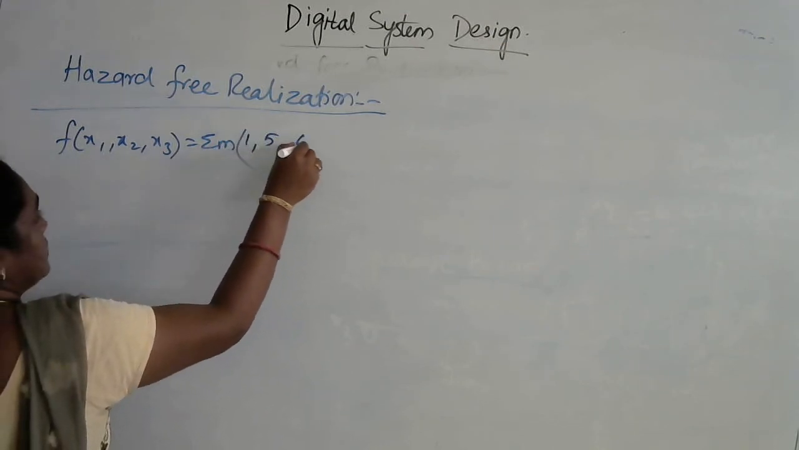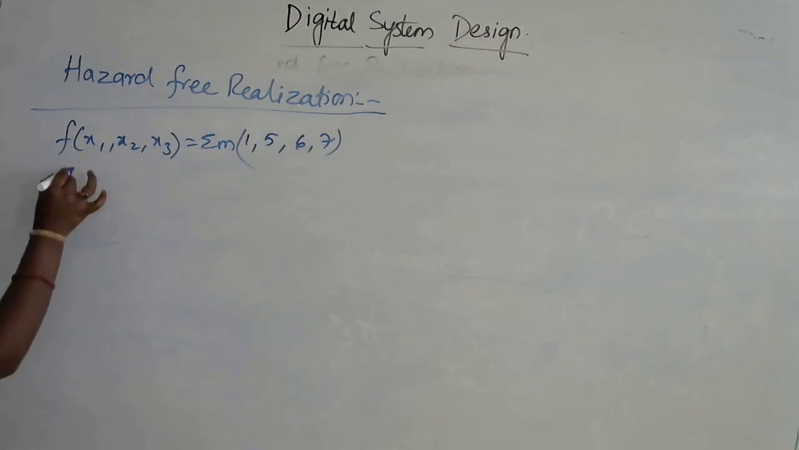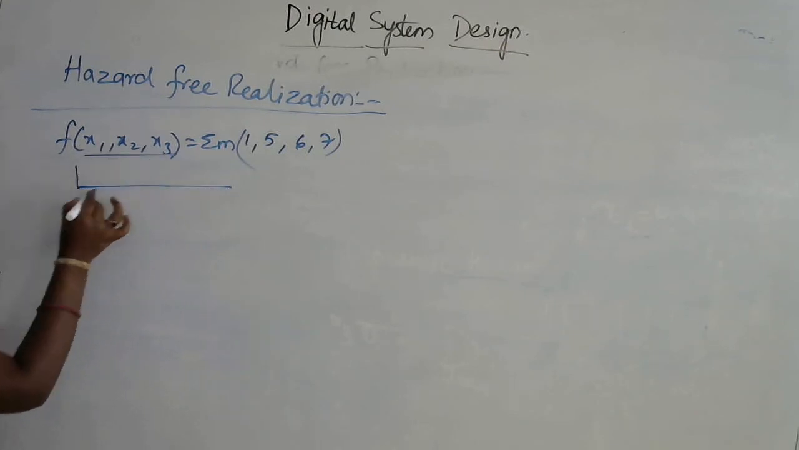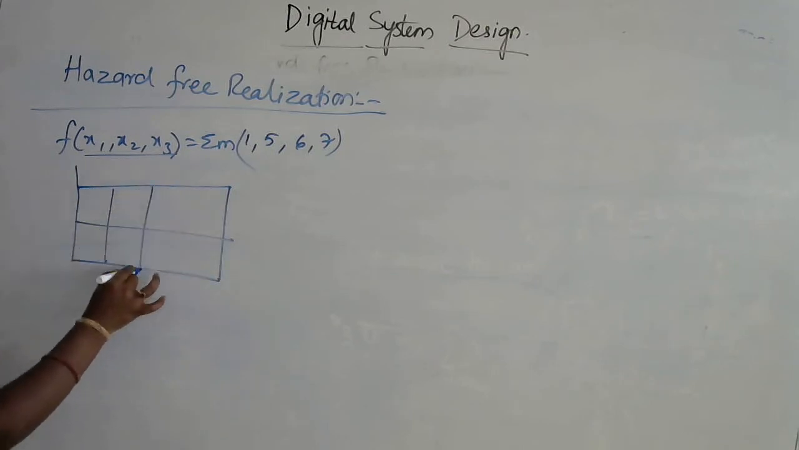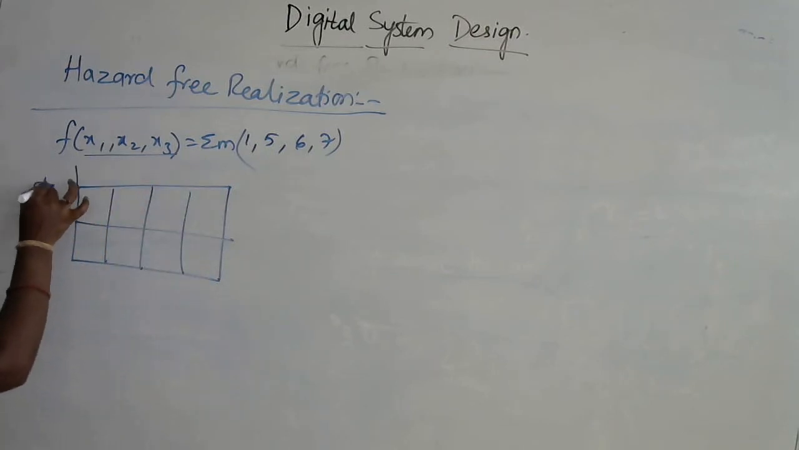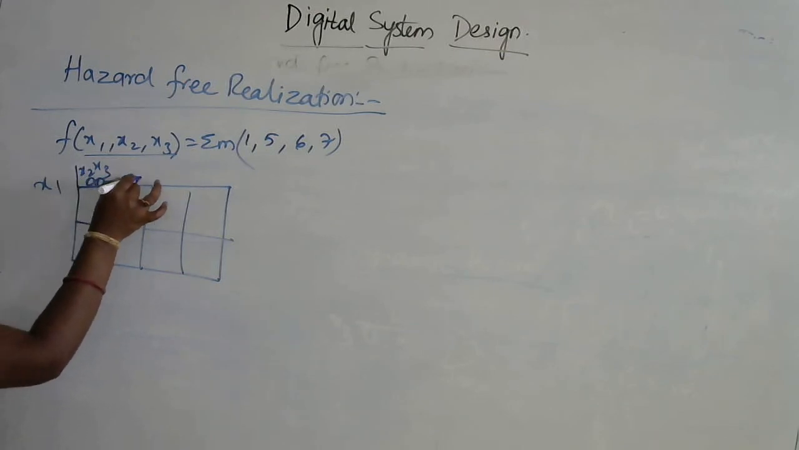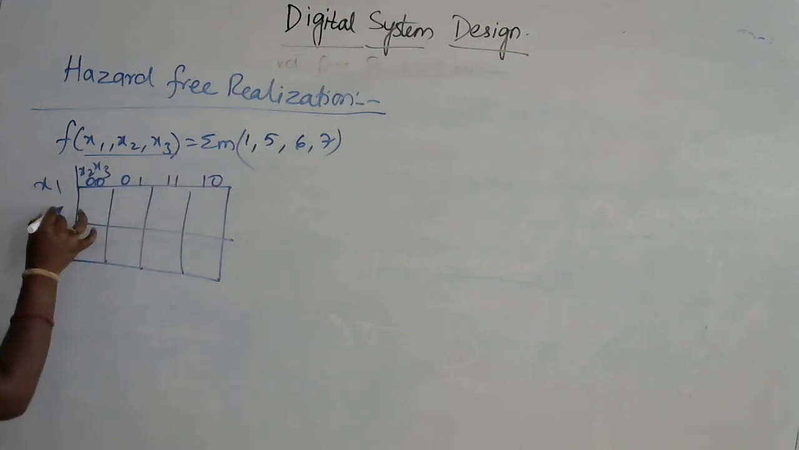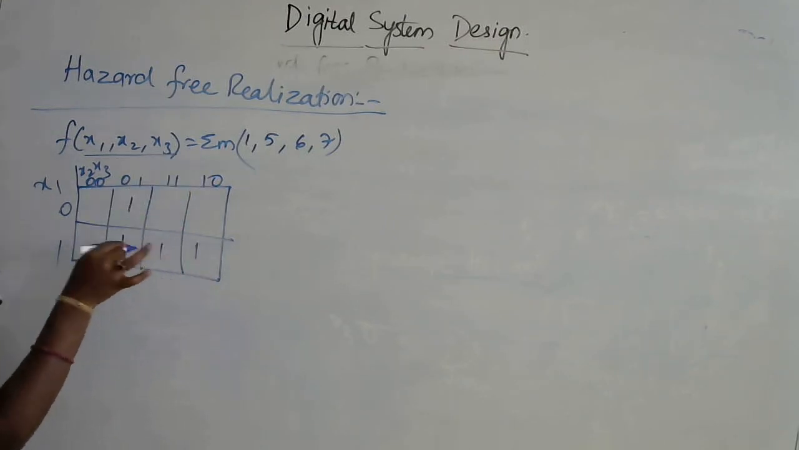1, 5, 6, 7. So here the first thing is just draw the K-map. How many variables are there? 3 variables. So I need to draw how many variable K-map? 3 variable K-map. Here this is x1, x2, x3. 0, 0, 0, 1, 1, 1, 1, 0, 0, 1. The given codes are 1, 5, 6, 7.